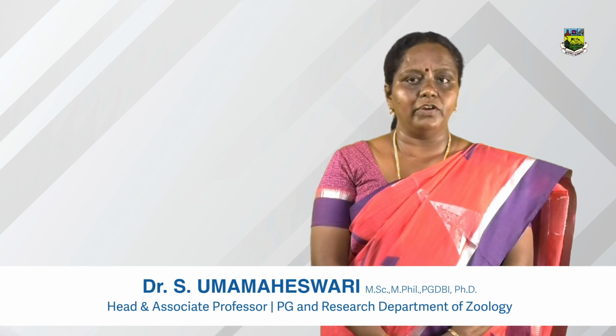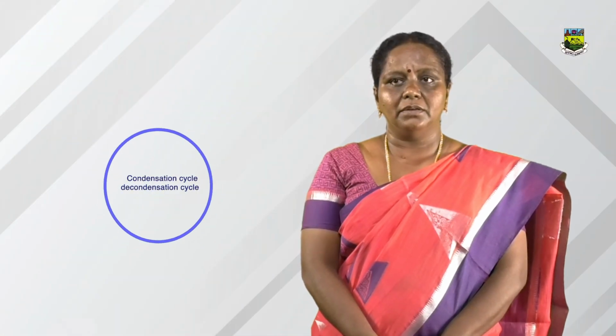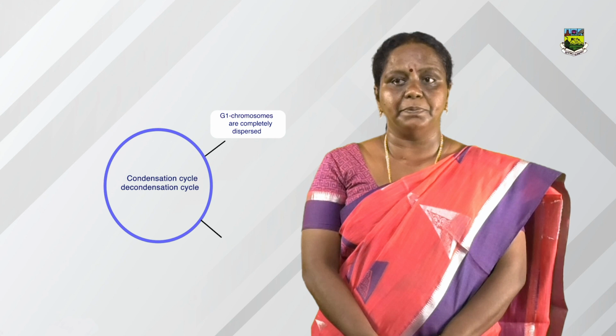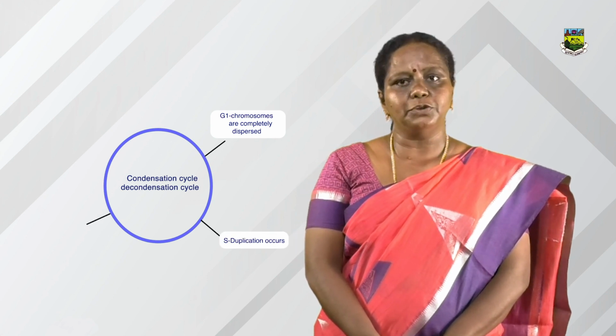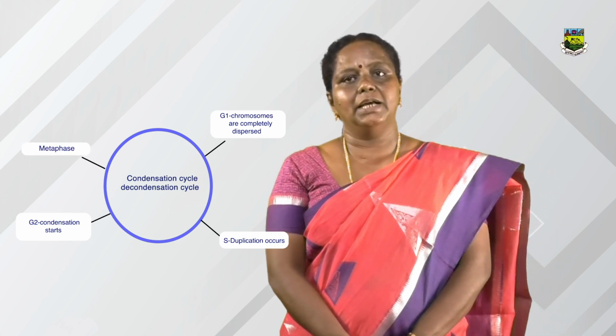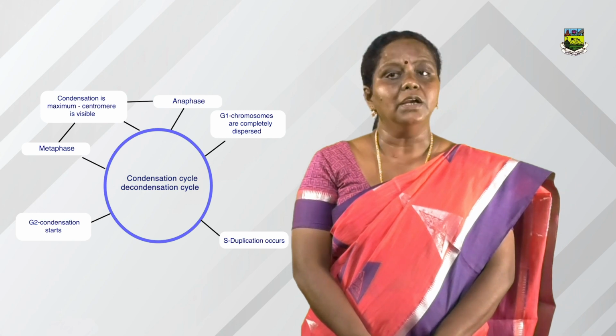If you take the mammalian female, the X chromosome that becomes inactivated is heterochromatic and late replicating, whereas the one that remains active is euchromatic and replicates earlier. So if you see, there is a decondensation-condensation cycle here. During the G1 phase, the chromosomes are completely dispersed, during the S phase the duplication occurs, and during the G2 phase the condensation starts. And during the metaphase and the anaphase, we can observe the maximum condensation of the chromosome.